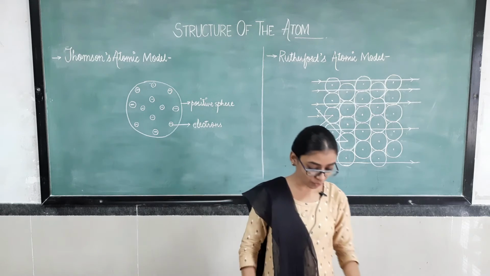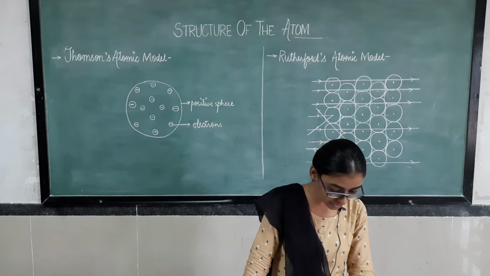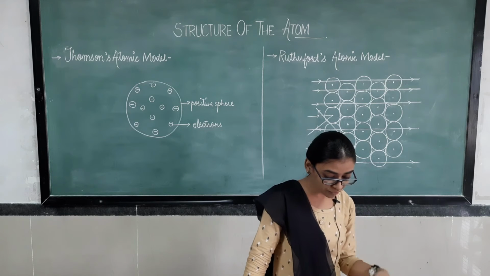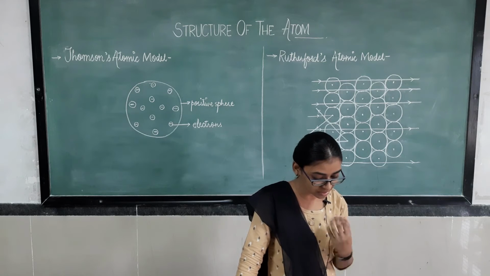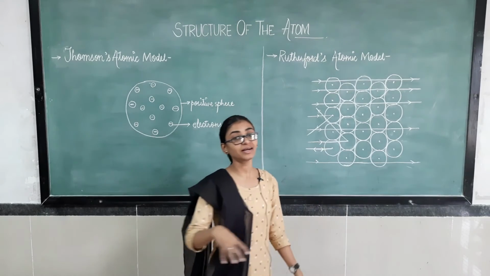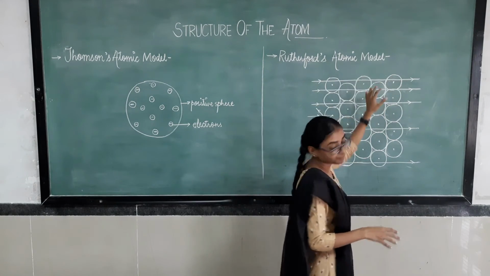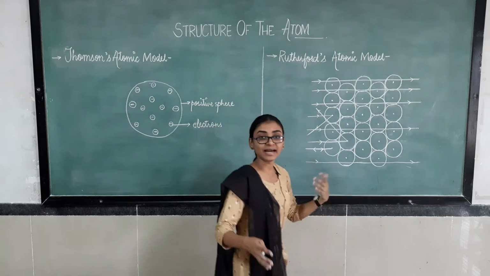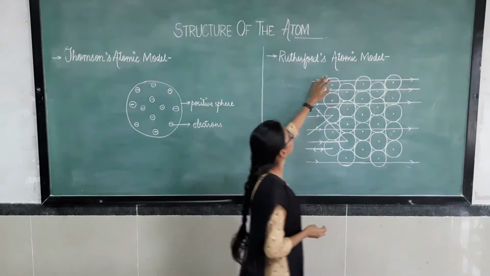Okay. Following a similar reasoning, Rutherford concluded from the alpha particle scattering experiment that most of the space inside the atom is empty, because most of the alpha particles passed through the gold foil without getting deflected. So from here he concluded that most of the atom is empty space, with no protons or electrons in most of these spaces.